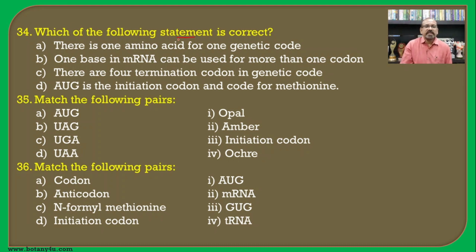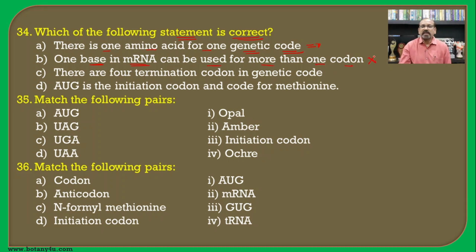Which of the following statements is correct? There is one amino acid for one genetic code. Actually, one amino acid is specified by more than one codon. Then one base in mRNA can be used for more than one codon.